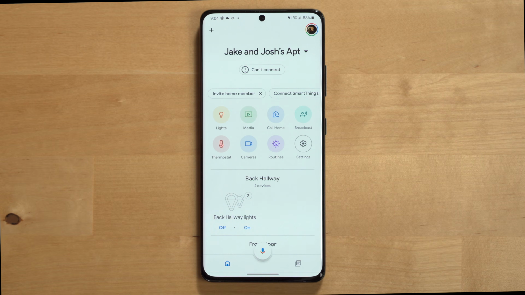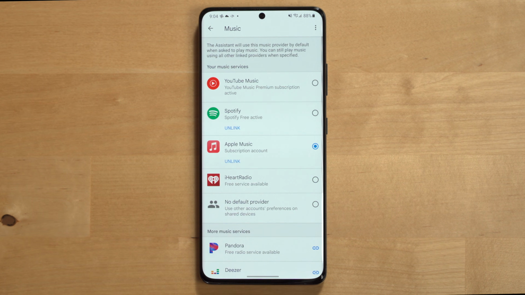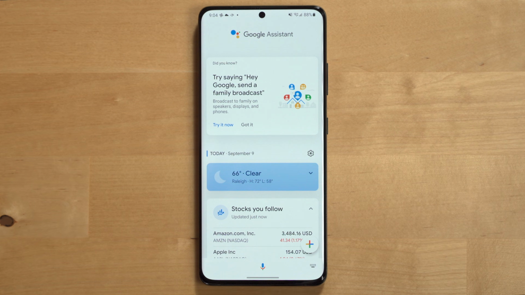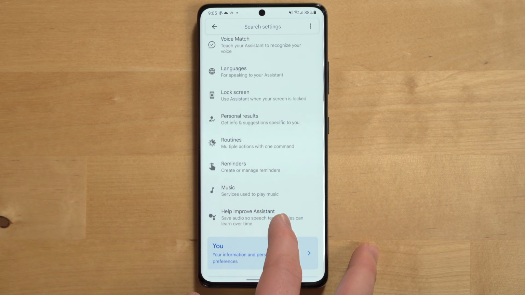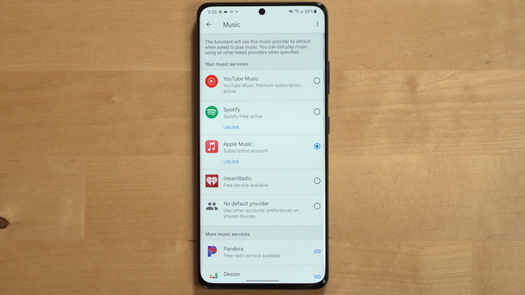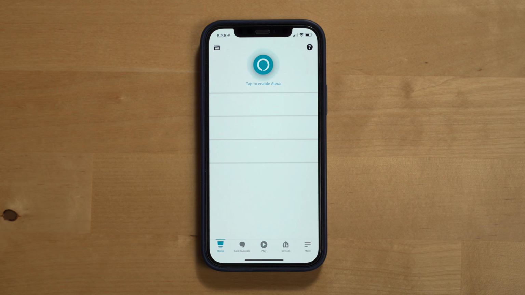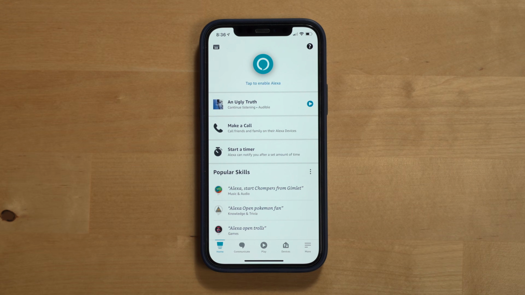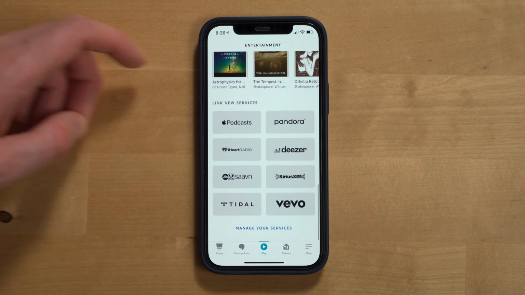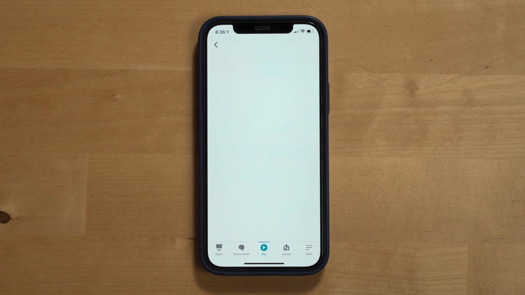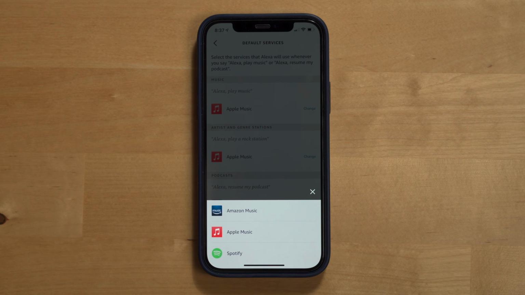For Google Assistant speakers, go into the Google Home app, select Music, and then link your Apple Music account. If you're just wanting the Google Assistant on your Android phone to play from Apple Music, go into your Google Assistant settings, select Music, and then link your Apple Music account. For Amazon, open up the Alexa app, and I apologize for triggering your devices. I can't help that's what they named this app. Go to Play, scroll all the way down to Manage Services, and then you can link Apple Music as your music service for your Amazon speakers and make it the default service.